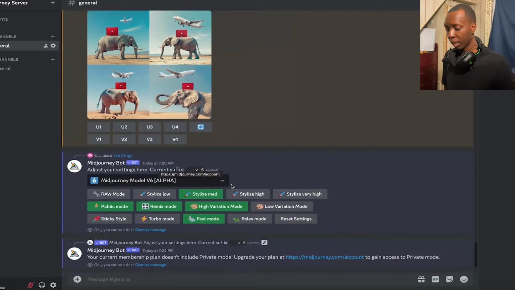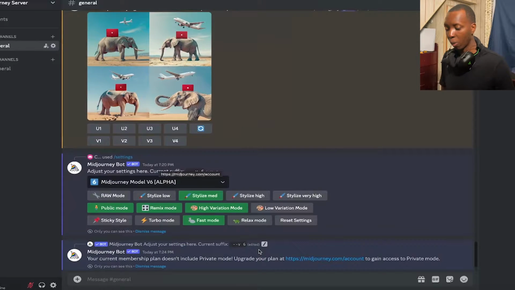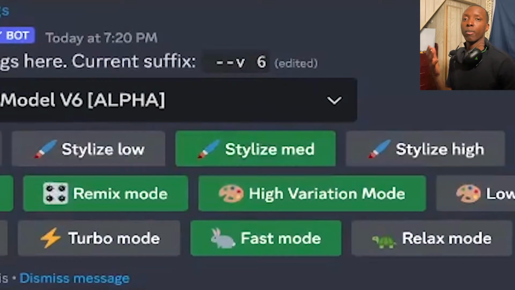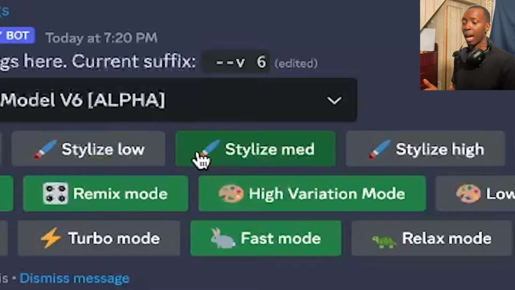But if you click it, what you're going to have is your current membership does not include private mode, so you would have to upgrade your plan. Now, you also have remix mode, which was really a 5.2 feature. It was what allowed us to variate amongst the images that we get, which is now what we do basically by default, so you really need not worry about that. You also have high variation mode, which is by default what the V1, V2, V3, and V4 buttons are.